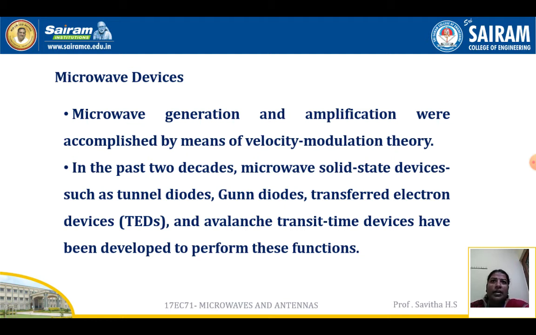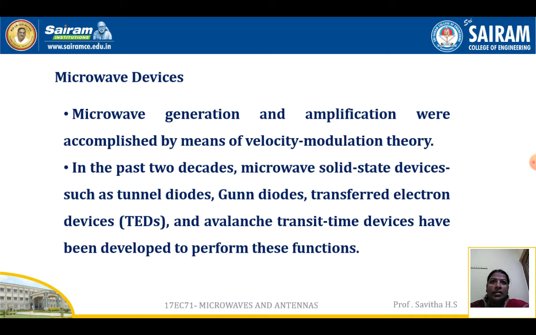In 1935, Hahn suggested that microwave voltages be generated by using transit time effects together with lumped tuned circuits. And Hahn proposed a theory of velocity modulation for microwave tubes. Historically, microwave generation and amplification were accomplished by means of velocity modulation theory.